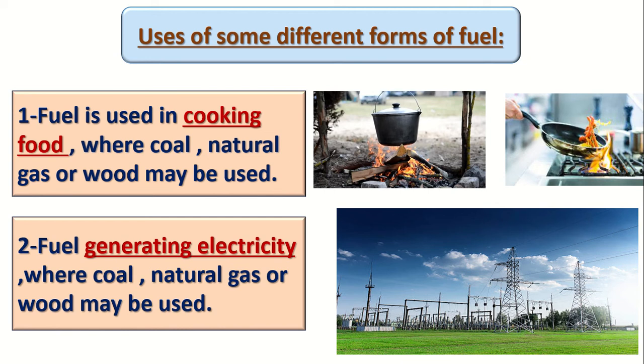Yes, when we are camping, we can use wood for cooking. Number 3, natural gas, which we use in the oven. We also use natural gas in cooking. So what types of fuel can I use in cooking? Coal, wood, natural gas.